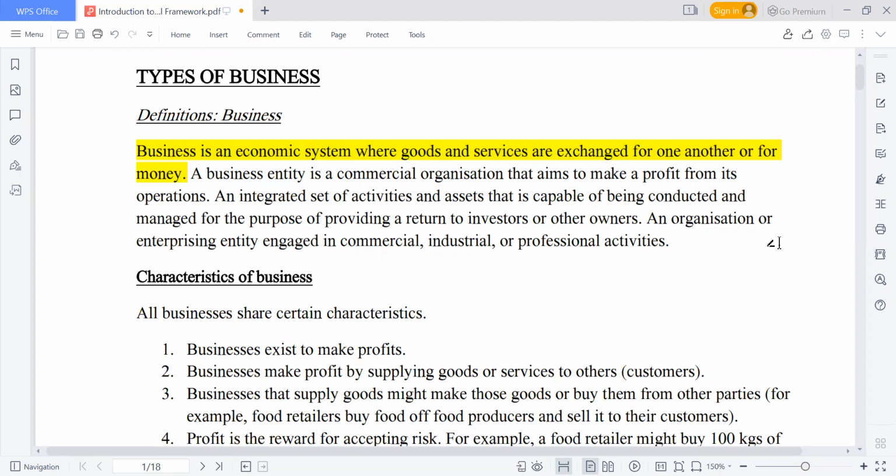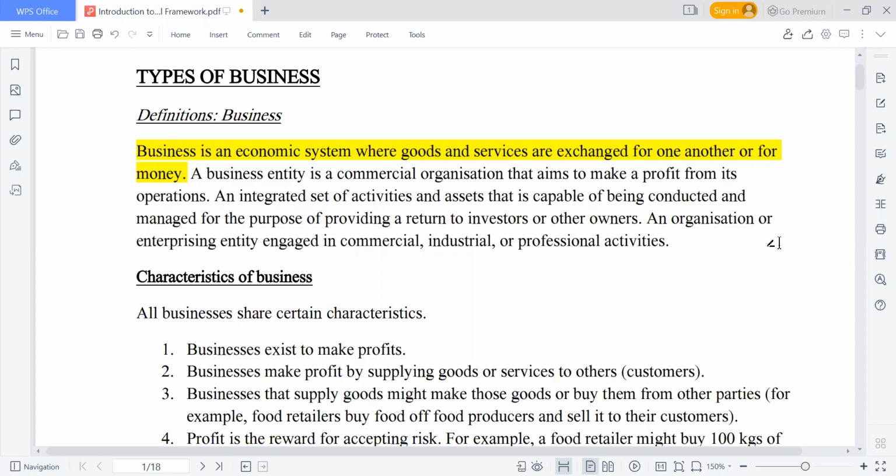Goods are exchanged for one another, so that means they are referring to the barter system, the trade by barter. For example, we can exchange goods for service. I need rice, but I have beans. Or we can exchange goods and services for money, and that is the current system nowadays. I can render a service for you, and you are going to pay.